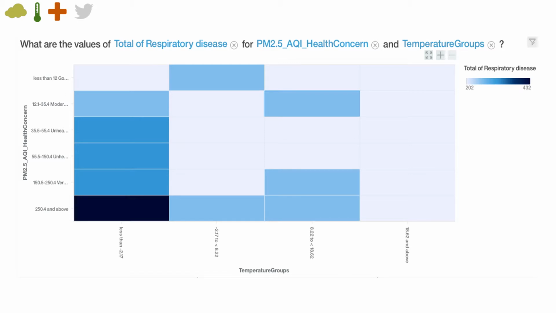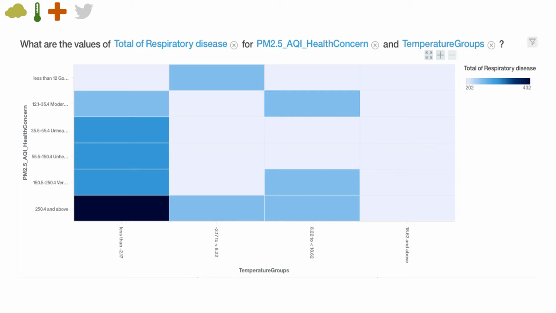This graphic combines our three variables, air pollution, temperature, and emergency room visits. The x-axis combines temperature into four groups. The colder temperatures are on the left, and temperatures increase in warmth as it moves to the right. The y-axis combines PM 2.5 values into 6 groups corresponding to the air quality index. The highest concentration levels are at the bottom of the axis. These correspond to the most hazardous levels of air pollution. Moving up the axis, air pollution concentration levels decrease.